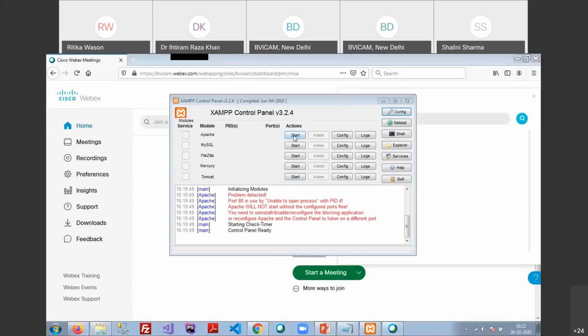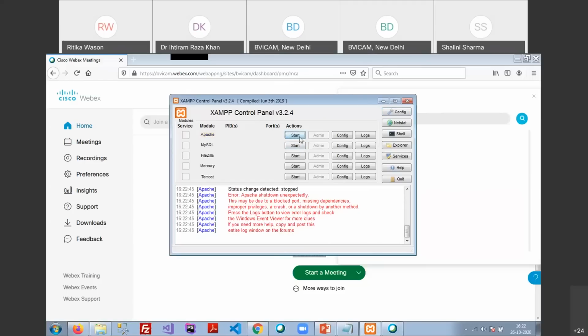Okay, thank you. So we can check that there are a lot of services which we have installed already. First was the Apache, MySQL, FileZilla, Mercury, and the Tomcat. But we require only these two services to start. Once I click this one, start Apache.